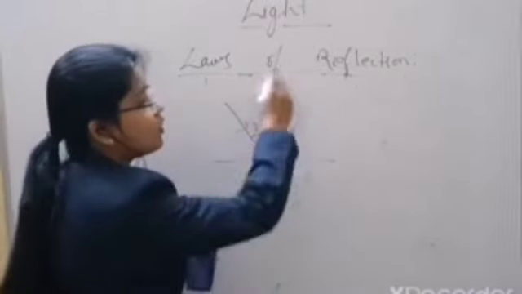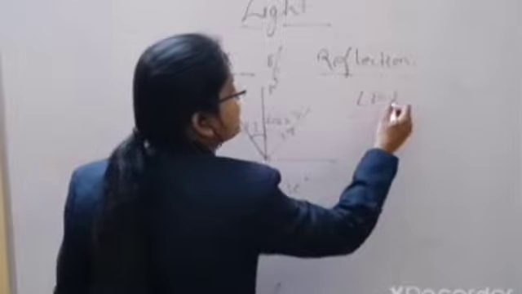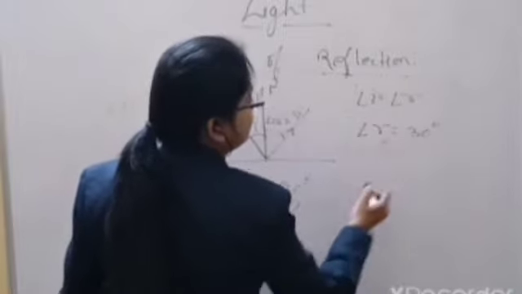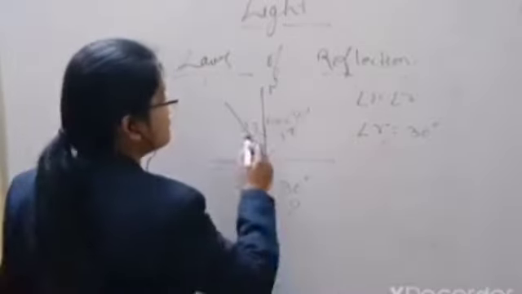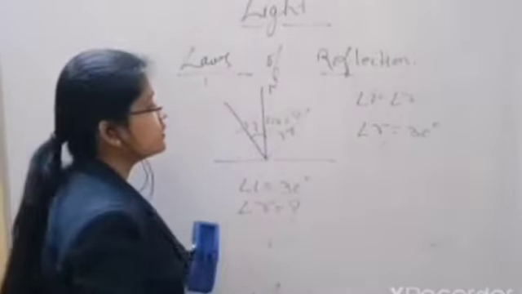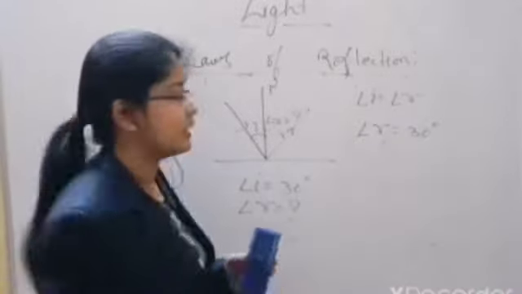You know that from the law of reflection, angle I equals angle R. So angle R is also 30 degrees. You can calculate the value of angle R just equal to the angle I.